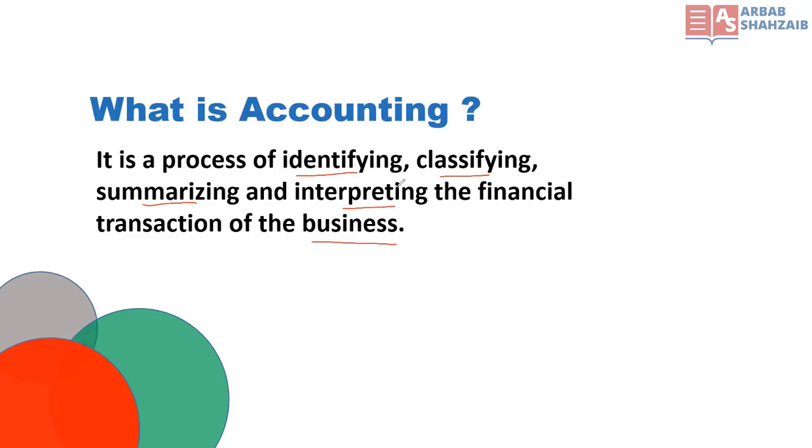Then we summarize, like write the totals of the accounts, and then we interpret those financial transactions in the business. So interpreting includes making financial statements like income statement and balance sheet, but it is not part of your course. We will learn only bookkeeping. Okay, so we will keep it very simple so that you can understand.